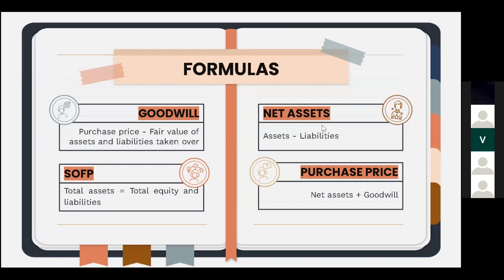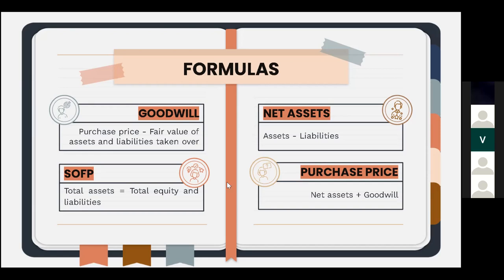The second one is to calculate net assets, by subtracting liabilities from assets. Assets is something that provides a current, future, or potential economic benefit for an individual. Liabilities are legally binding obligations that are payable to another person. We can find purchase price by adding the net assets and goodwill. Net assets is the value of all the non-financial and financial assets owned by an individual or institution minus the value of all its outstanding liabilities, while goodwill is the value of the brand's name.